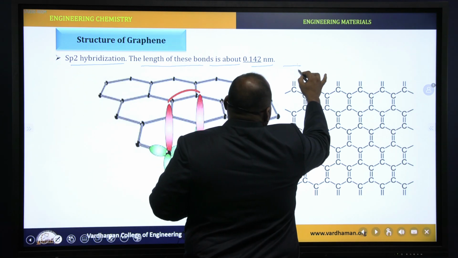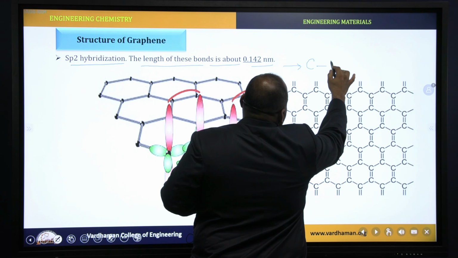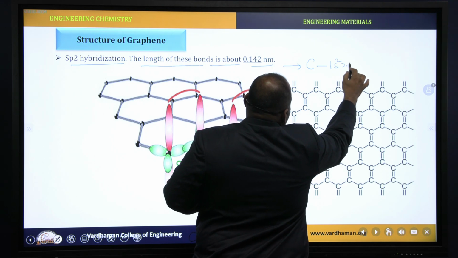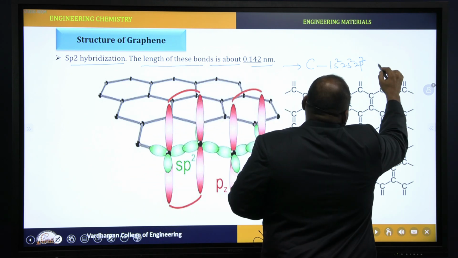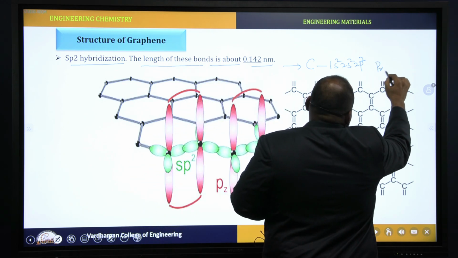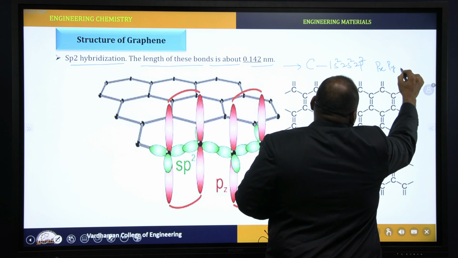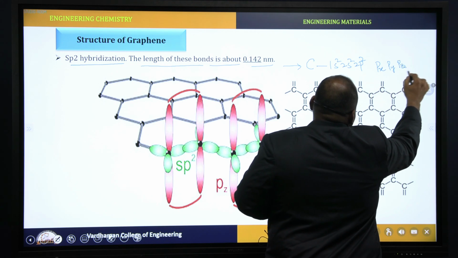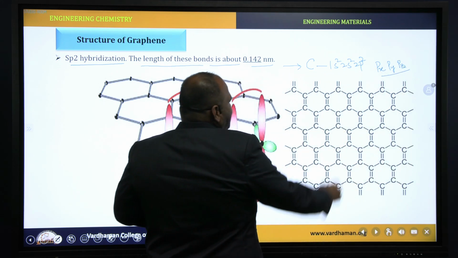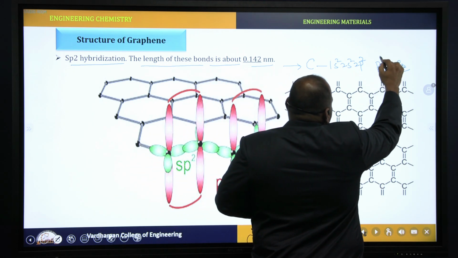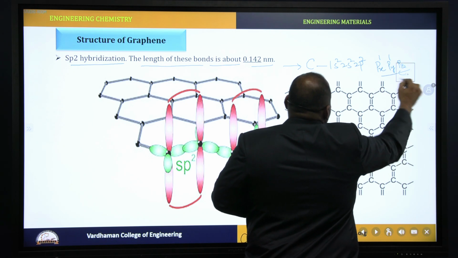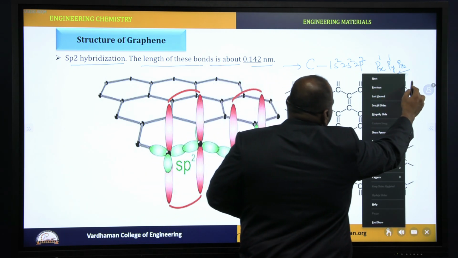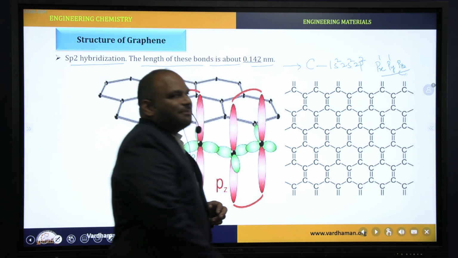Actually, the carbon electron configuration is 1s2, 2s2, 2p2. As we know, the p orbital is divided into px, py, pz sub-orbitals. Here, the p orbitals have one electron each in px and py, and the pz orbital is empty.